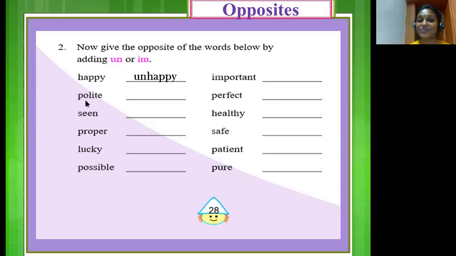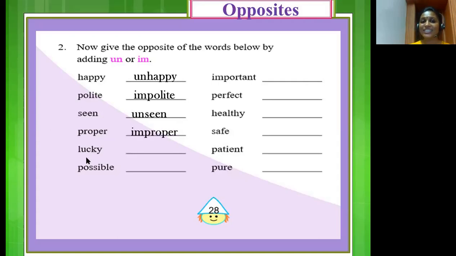Clear? The second word that is given here is polite. And we are going to add im into the word polite and it becomes impolite. So the opposite of polite is, let me hear you children, impolite. Very good. Now the next word is seen. And we will have to add un in front of seen. And we get the opposite, unseen. Our next word is proper. Here we will add im in front of the word and we will get the opposite, improper.